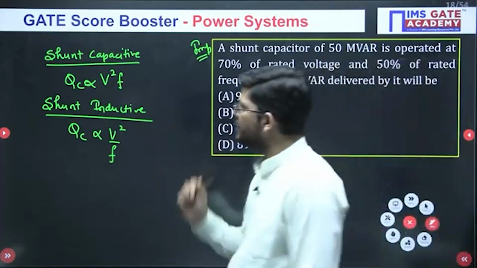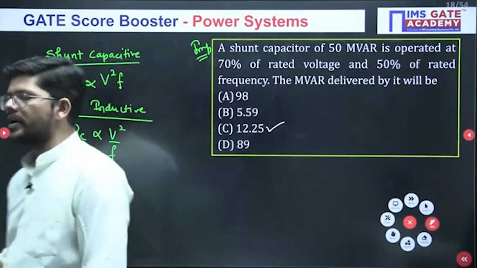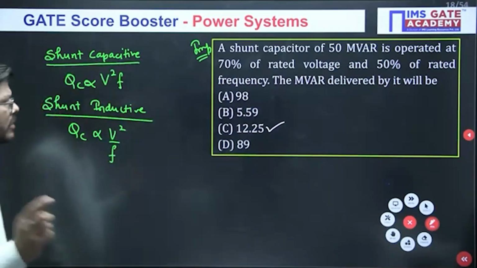In shunt inductive compensation, it is proportional to V square by F. So this small thing you have to remember.